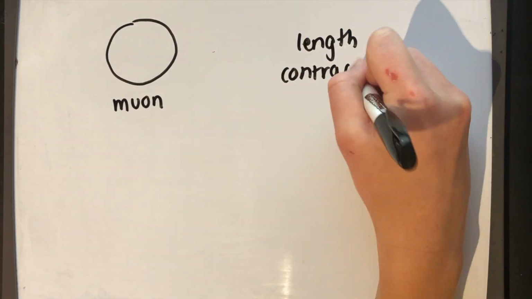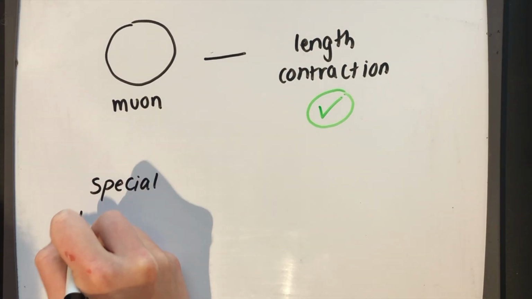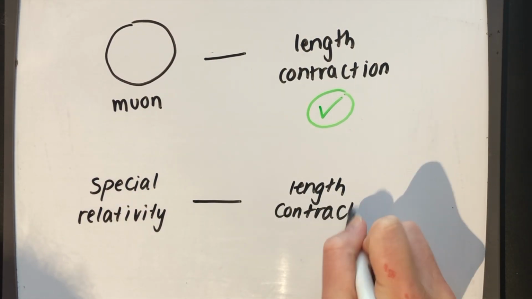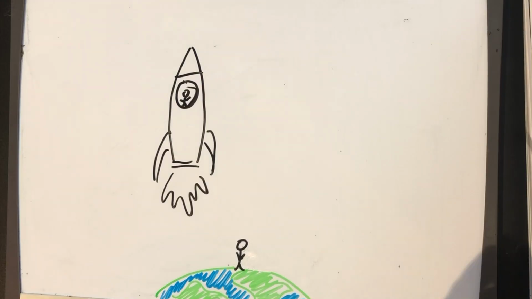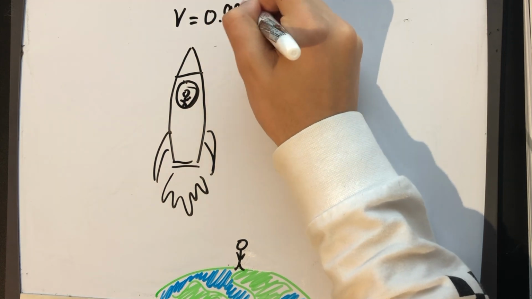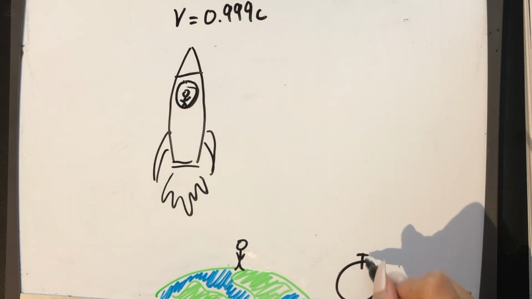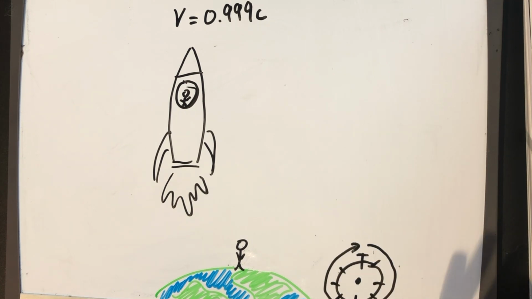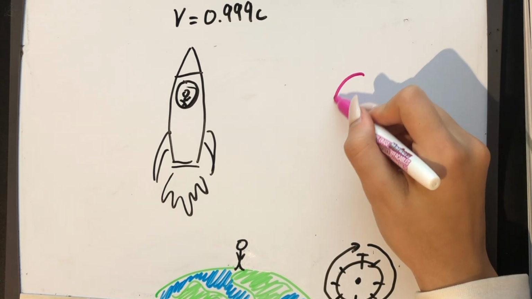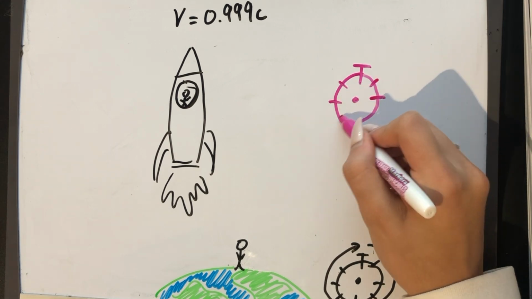The muons are proof that length contraction exists, but according to special relativity, length contraction shouldn't exist. This contradiction is called the twin paradox, and it works like this. Let's say that you have a twin who is leaving Earth on a spaceship traveling near light speeds. Time dilation would make it so that the person moving would experience time more slowly. However, the paradox is that both frames of reference exist.